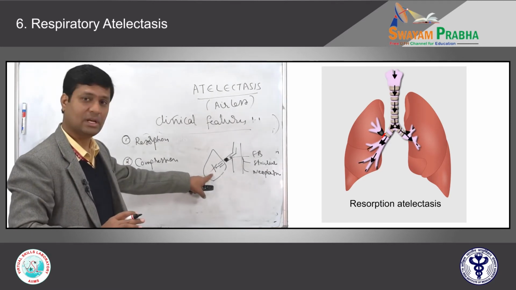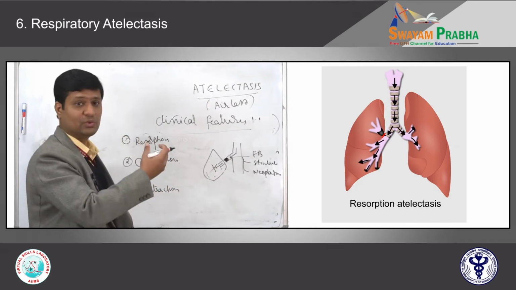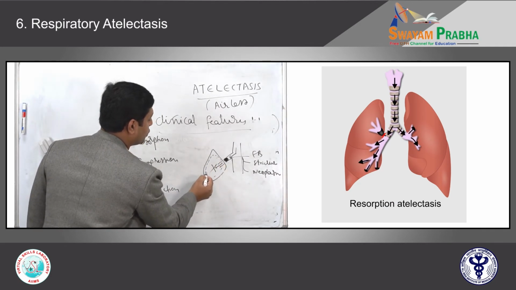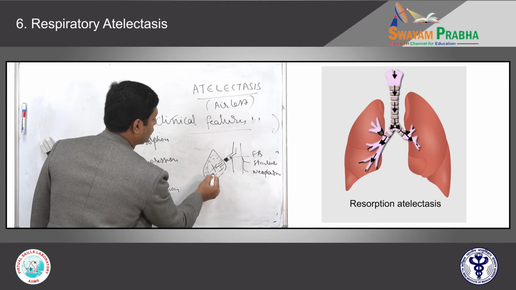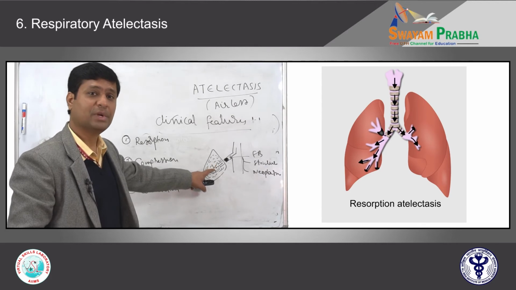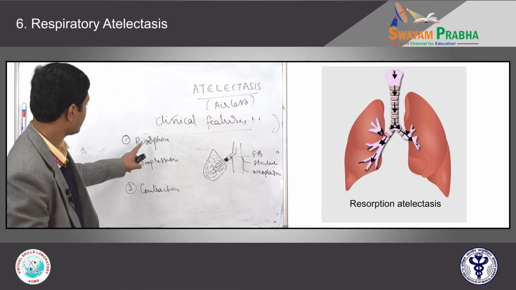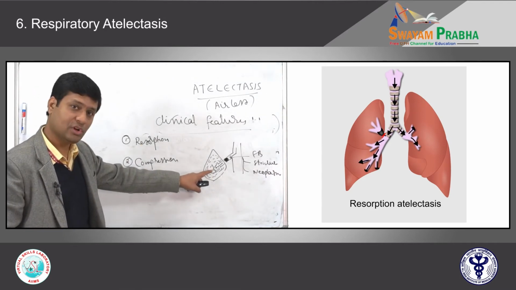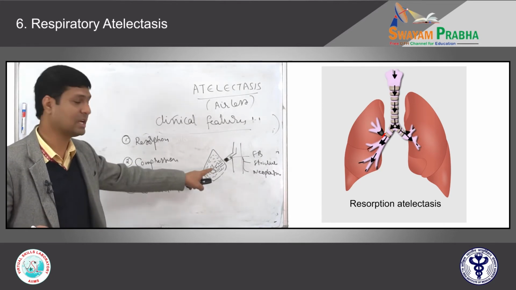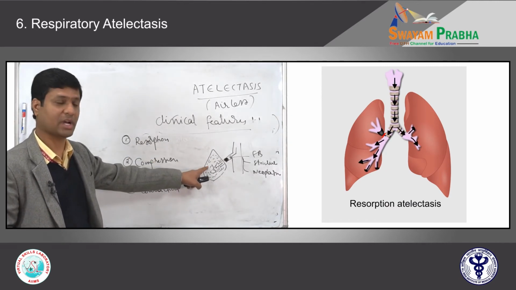So air entry is completely stopped to the affected lung. So what happens when there is no air? The air which is already there gradually gets reabsorbed into the circulation. So slowly this will lose its volume. First here, then it will go down, and down, and it will become collapsed. Ultimately it will become a completely airless portion of the lung parenchyma, which we call atelectasis. That's why the pathophysiological process involved in this atelectasis is the resorption of air which is already there in the lung parenchyma. We call it resorption atelectasis. This is the pathophysiological mechanism.